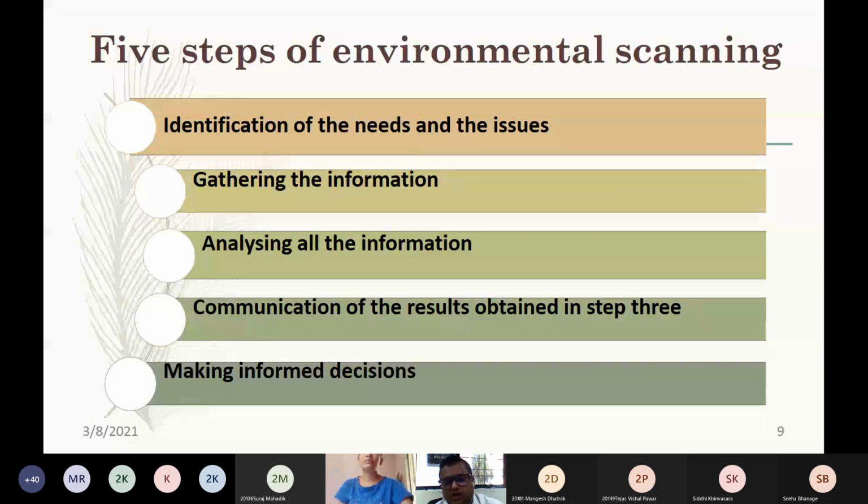When you want to do the environmental scanning, these are the 5 steps which are to be followed, and these are very crucial steps for every organization. If they follow the steps, they will understand the changes in the environmental forces. Accordingly, they will be able to adapt their business offerings for the customers and can generate revenues and profits for the organization. So the first step under environmental scanning is identification of the needs and the issues.